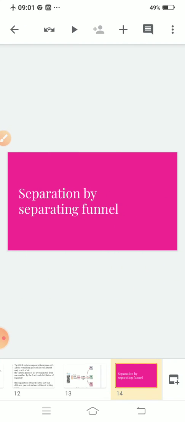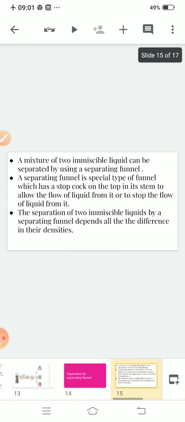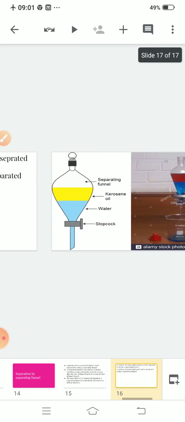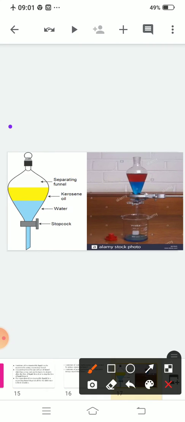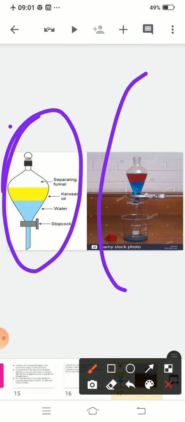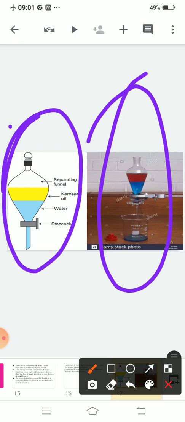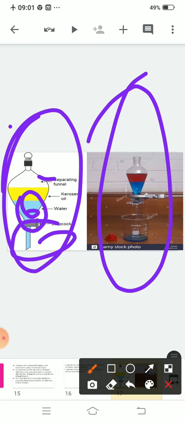Now our last separation technique is separation by separating funnel. See, this is your separating funnel, and this is a real image of a separating funnel. This is your stopcock. Here you will take a mixture. This is your separating funnel, and this is your cock. With the help of this you will stop the flow.